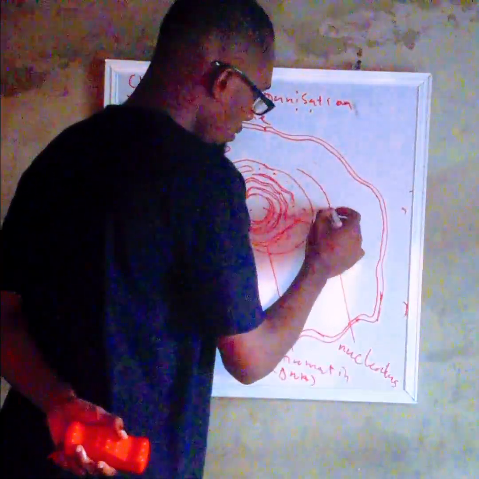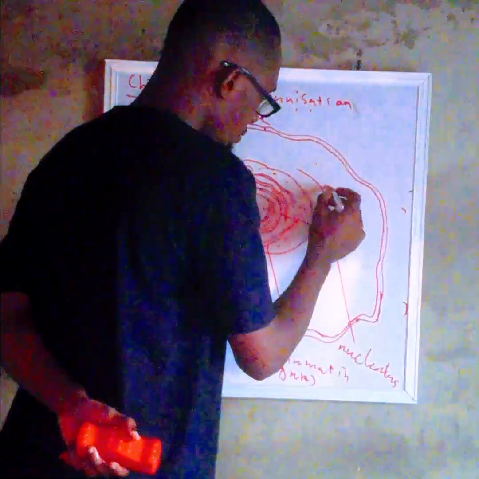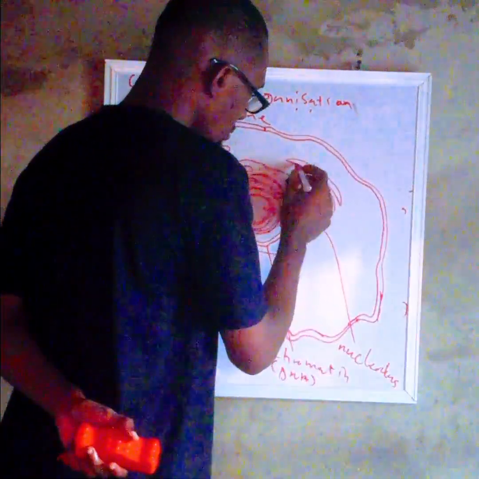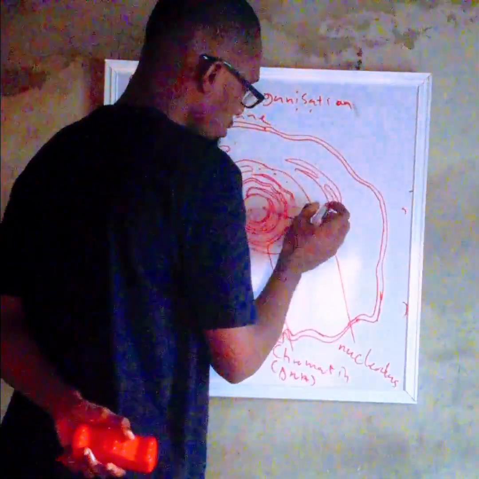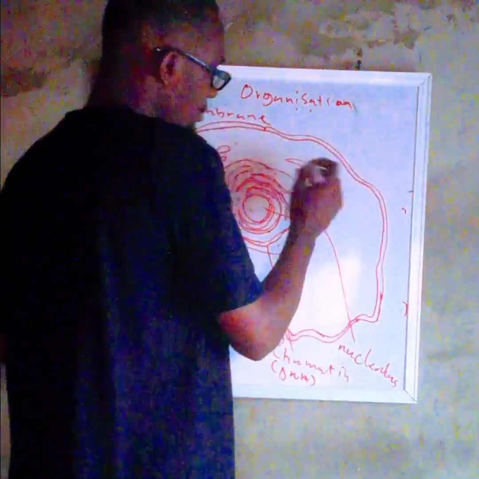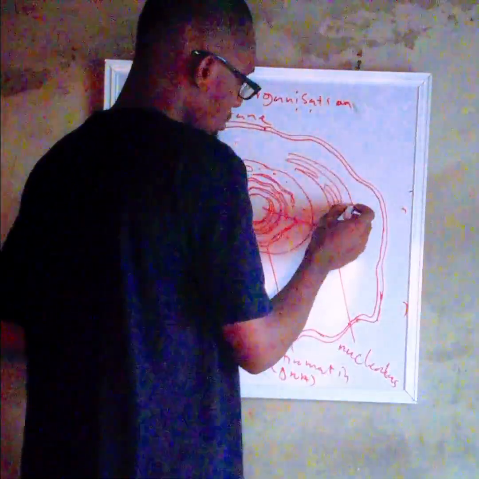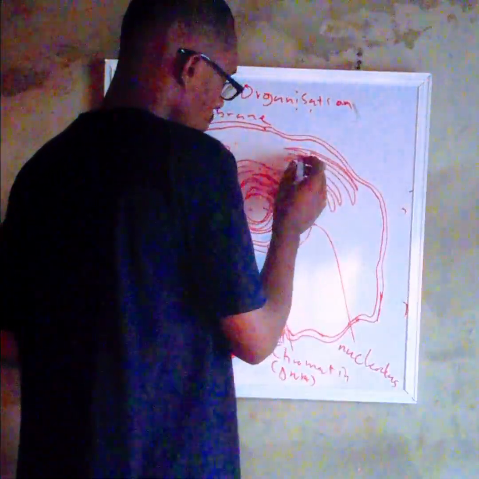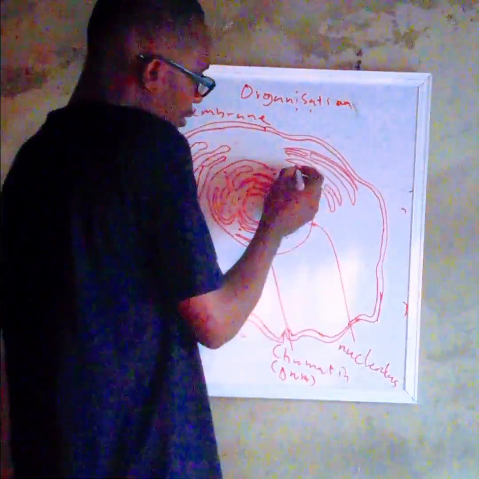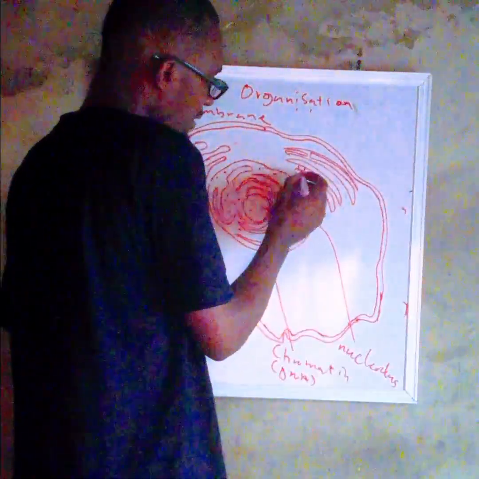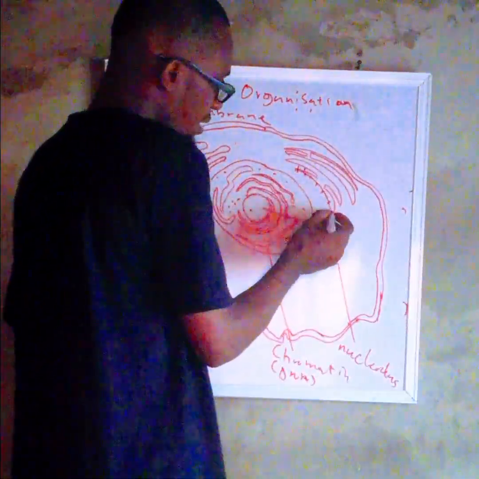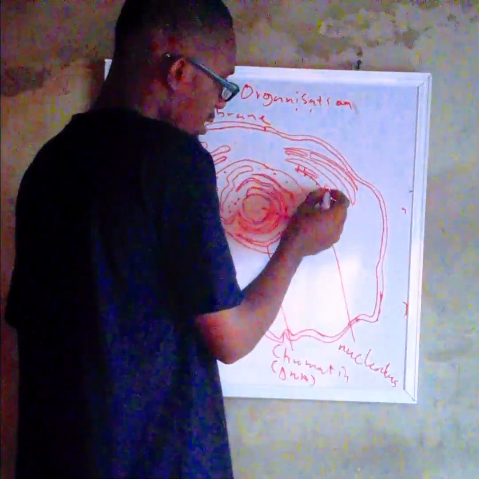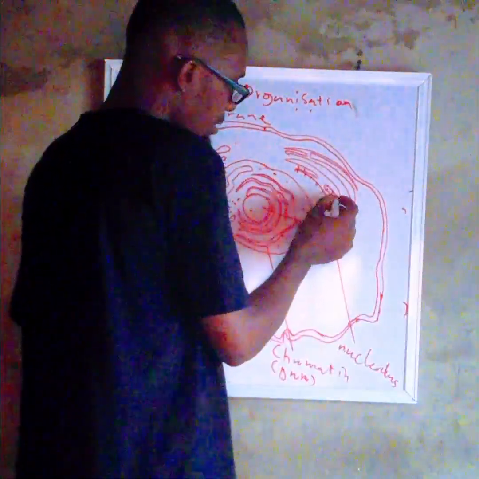We have it as the rough endoplasmic reticulum. Now, what makes this rough endoplasmic reticulum different from the smooth is that ribosomes are attached to it.